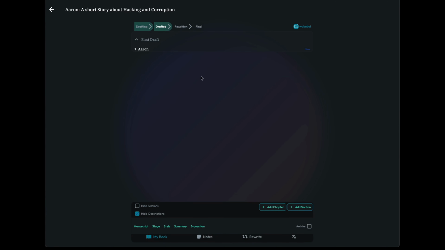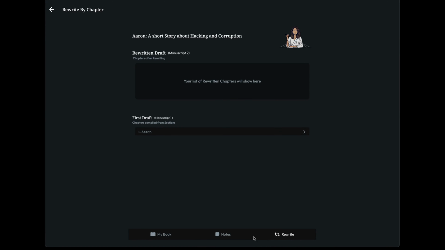So, further rewriting. Imagine that you have many sections and different chapters. Then you could go chapter by chapter and have it rewritten. The way you would do this is you simply come here. Again, I only have one chapter. If you have several chapters, you would have several of them. Each chapter is a compilation of sections.